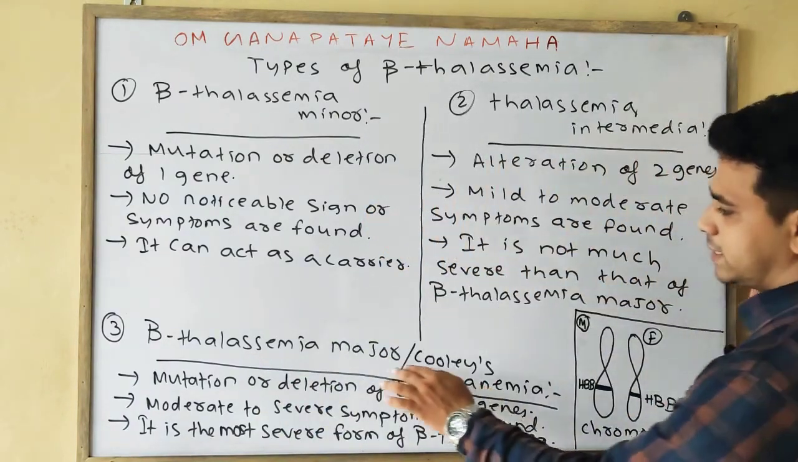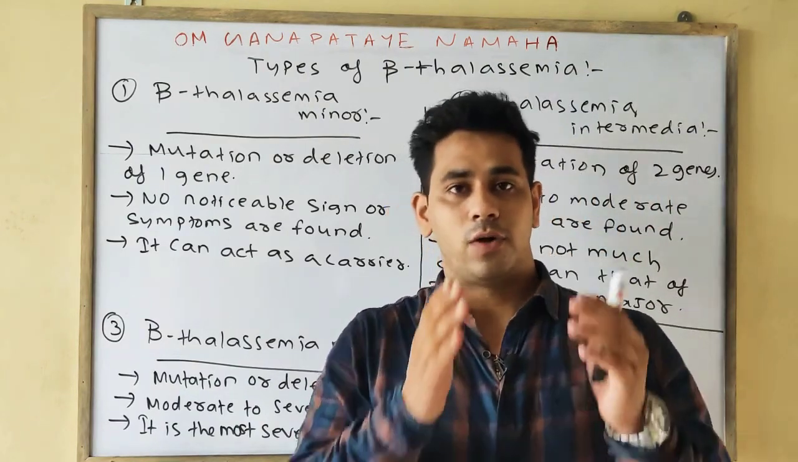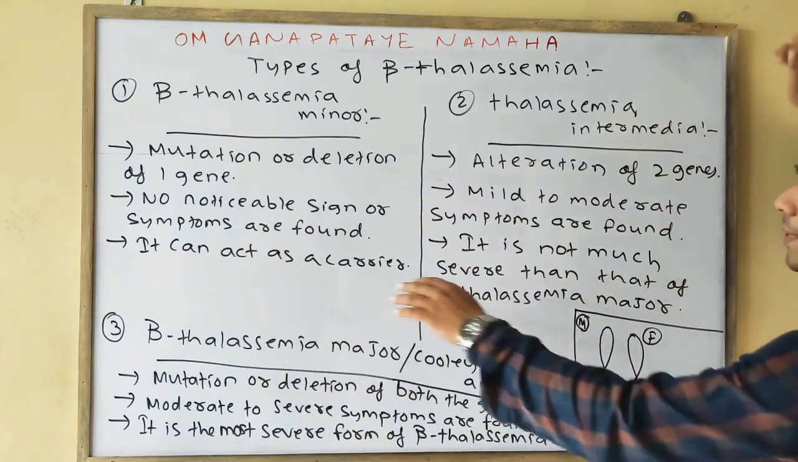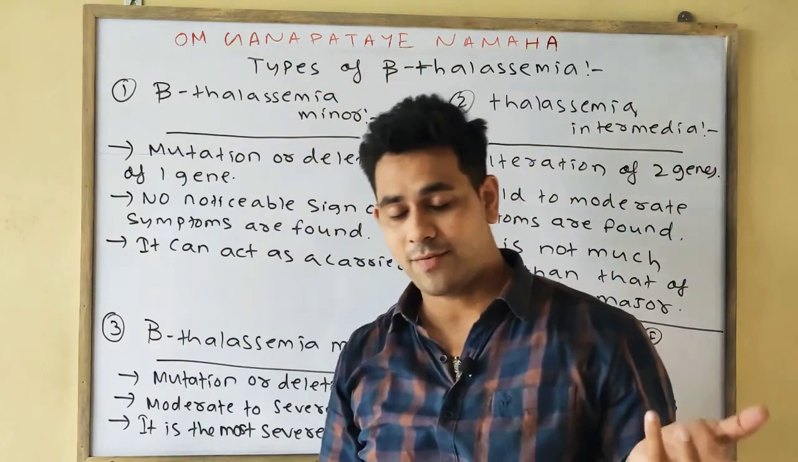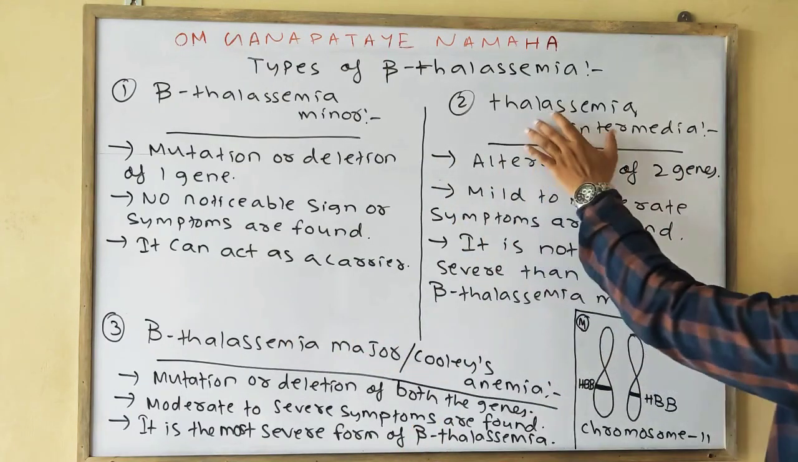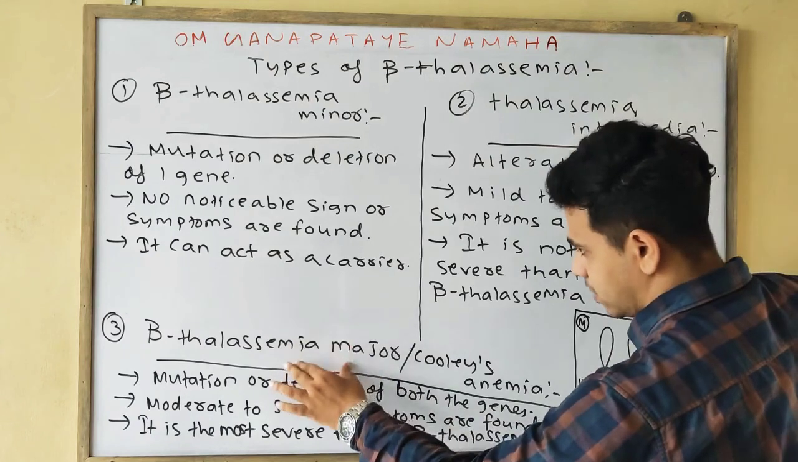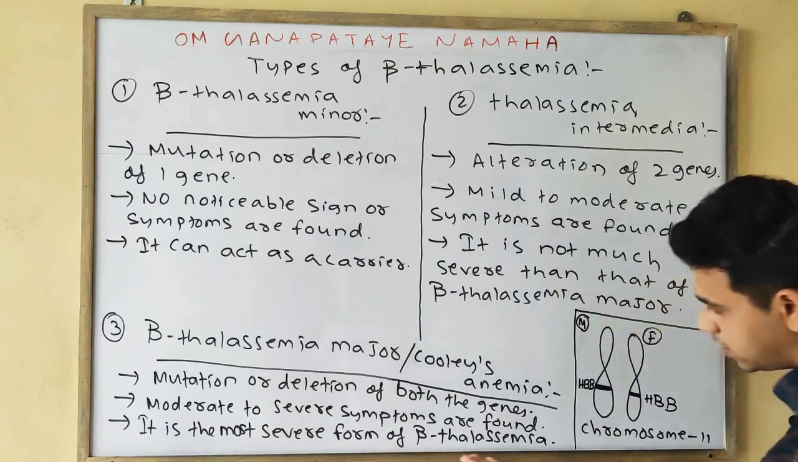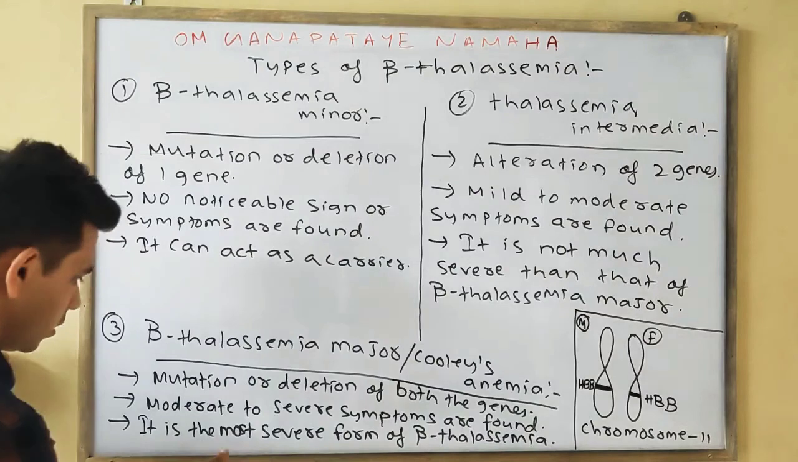In the case of beta thalassemia major, or Cooley's anemia, the symptoms seen are moderate to severe. Whereas beta thalassemia minor, as in alpha thalassemia minor, also acts as a carrier. But thalassemia intermedia is not much more severe than beta thalassemia major. But beta thalassemia major is the most severe form of beta thalassemia.